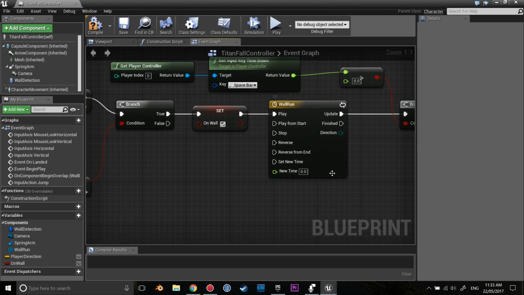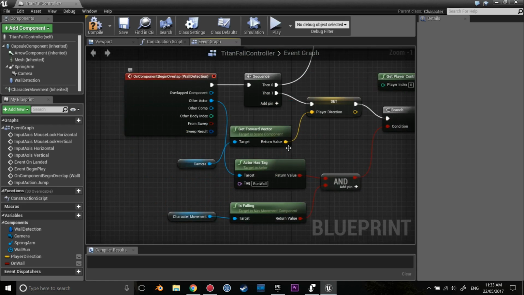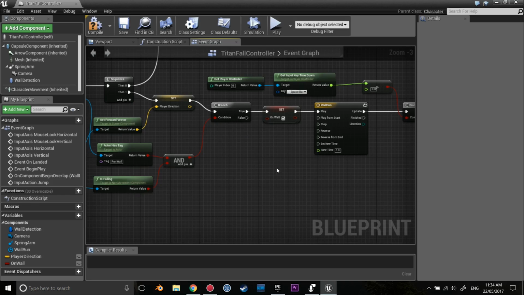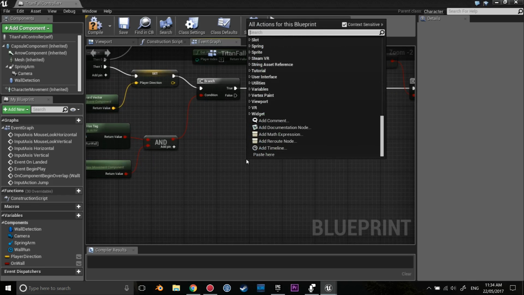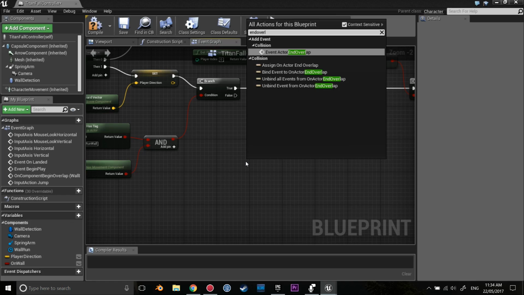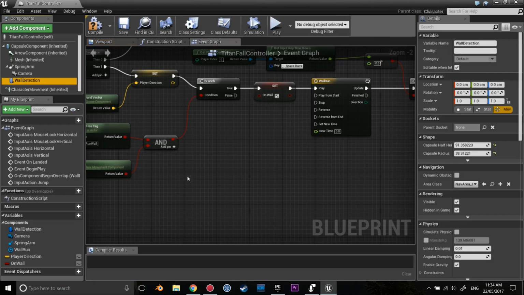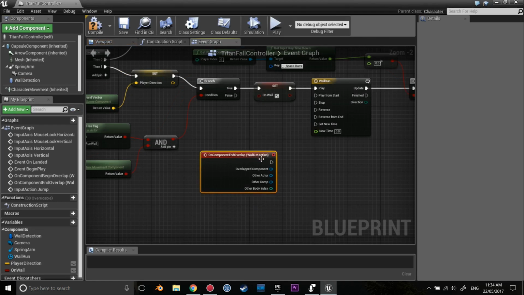The other thing I wanted to do as well is we have our on begin overlap. A great thing we can do is get our on component end overlap, and make sure we have wall detection selected again. So end overlap, and we'll get this add-on component end overlap.